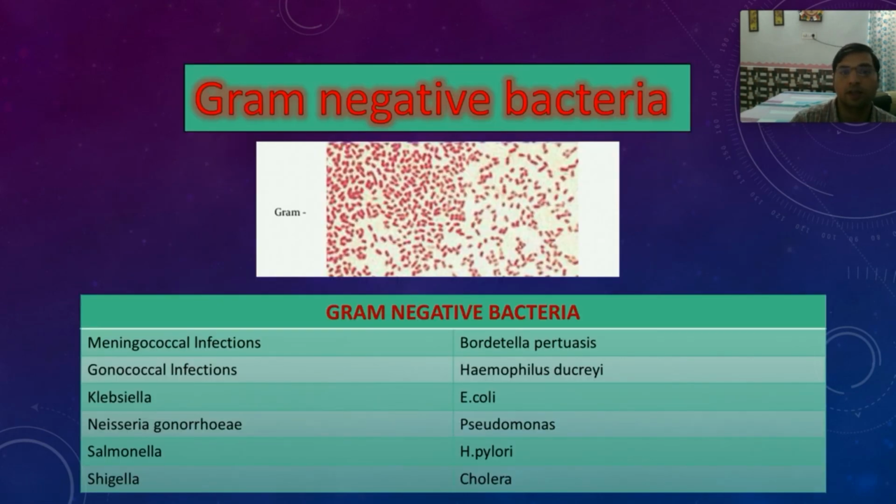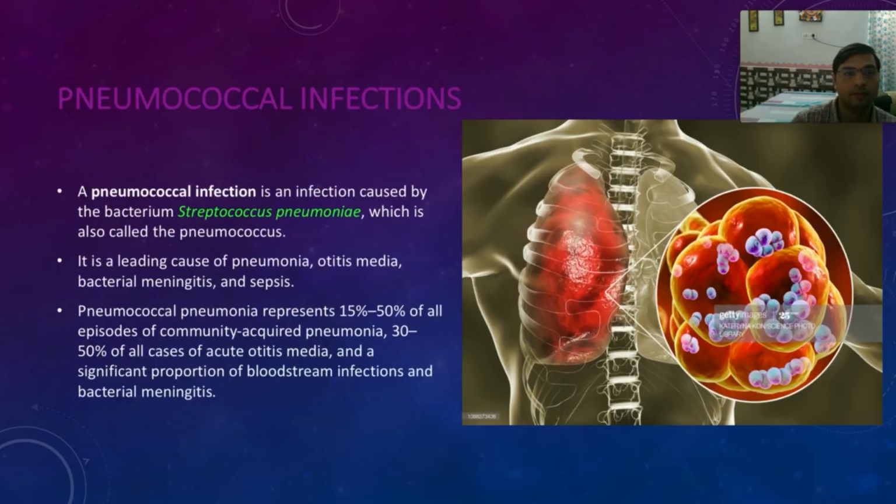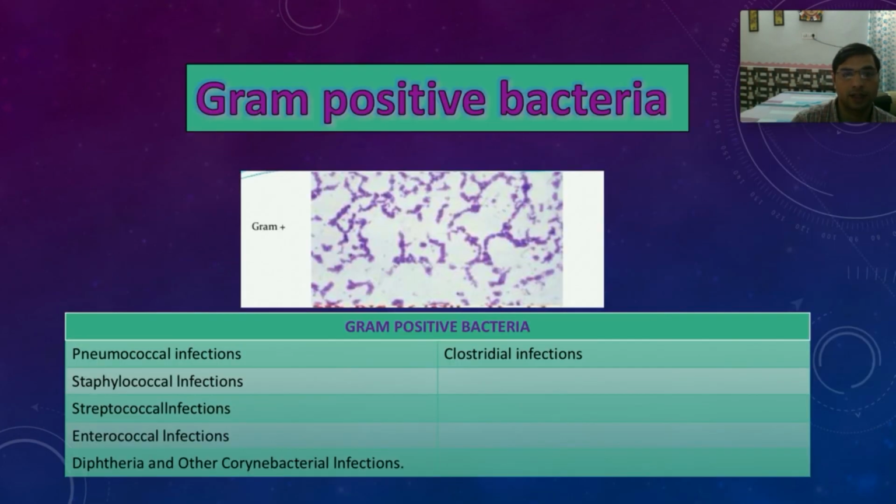So that completes your gram-positive bacteria. Once again, let us summarize. The gram-positive bacteria are so called because they stain positively in a Gram stain, and they stain a purplish bluish color.